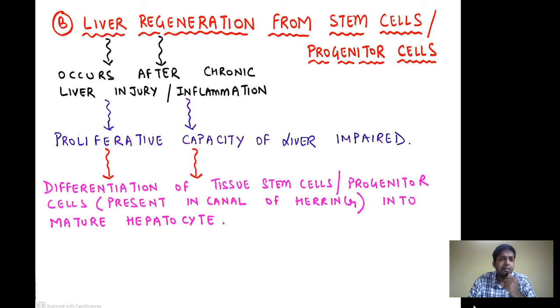This second mechanism is involved after chronic liver injury or inflammation, when the proliferative capacity of the liver has been impaired. Differentiation of the tissue stem cells or the progenitor cells occurs, and they differentiate to form mature hepatocytes. Also we have to remember that the tissue stem cells or progenitor cells of the liver are present in the canal of Hering.